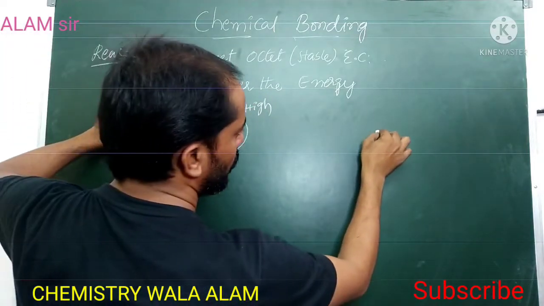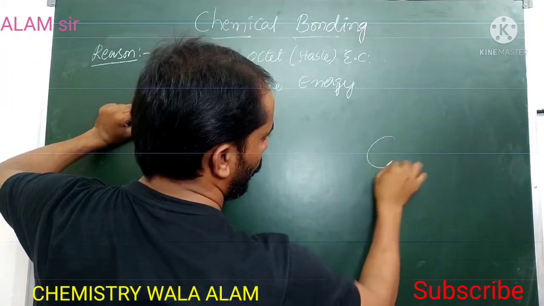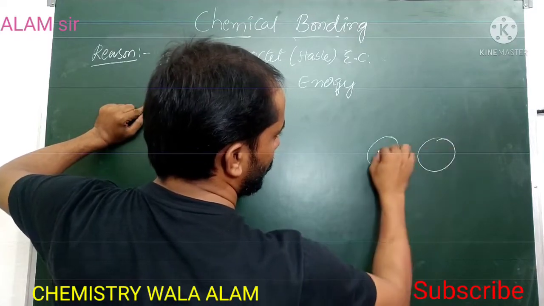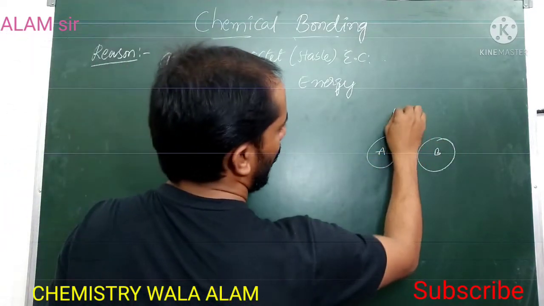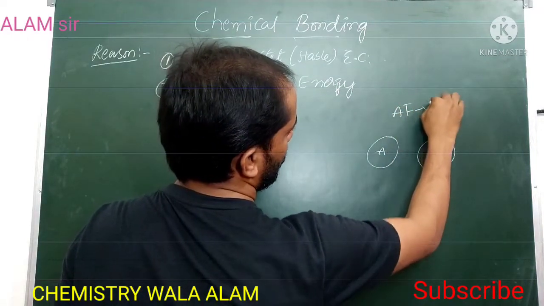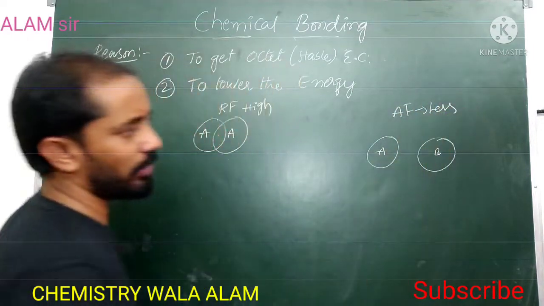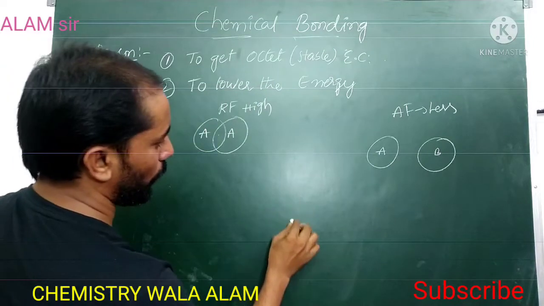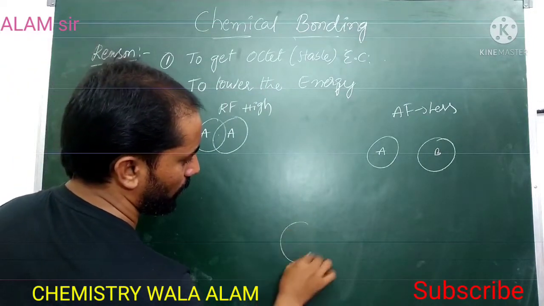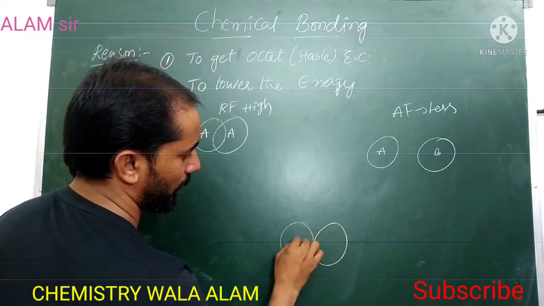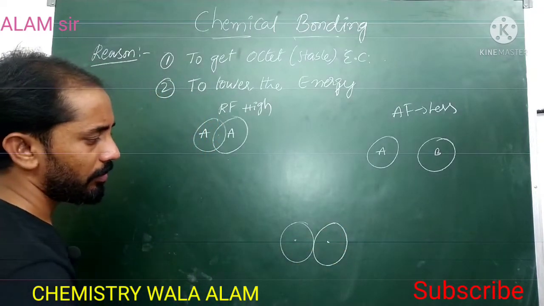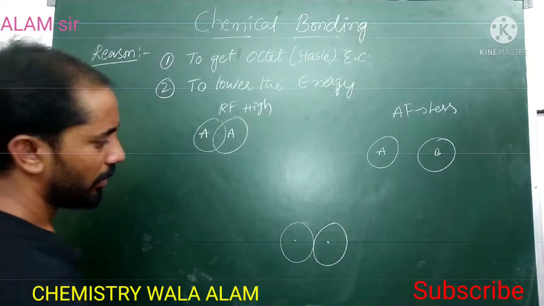If the 2 atoms, atom A and atom B, are far away from each other, attraction forces are less. If the 2 atoms are somewhat closer, what happens here? So we can draw.